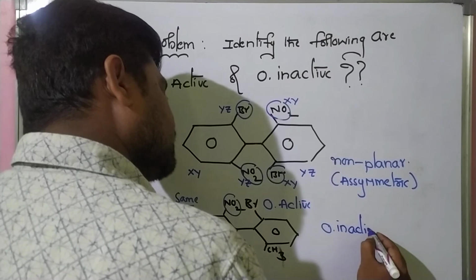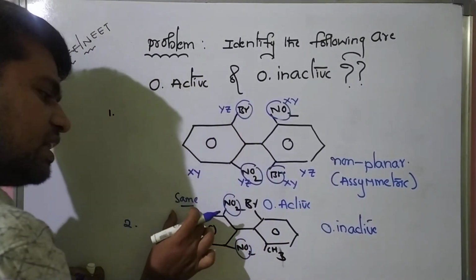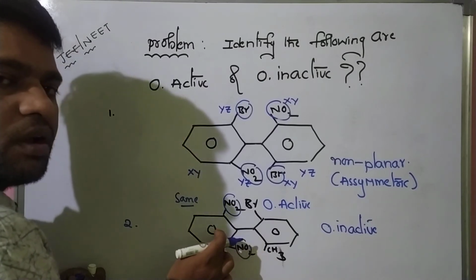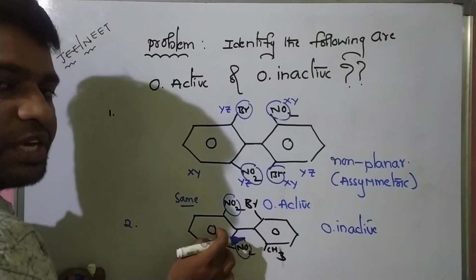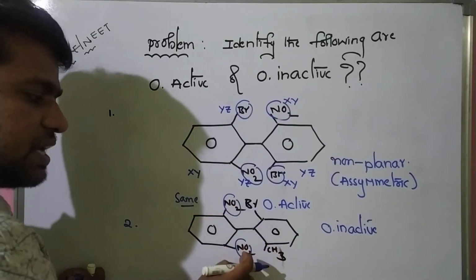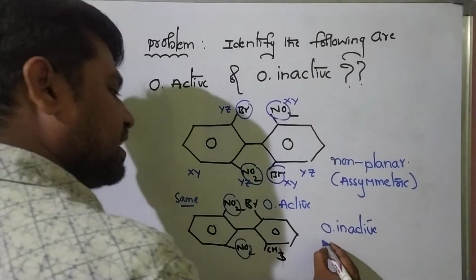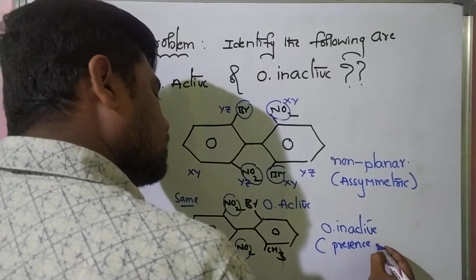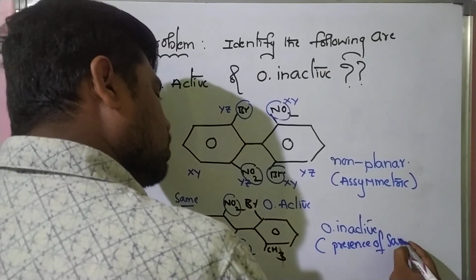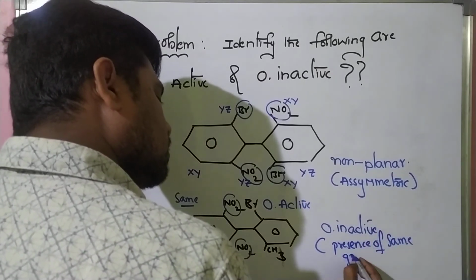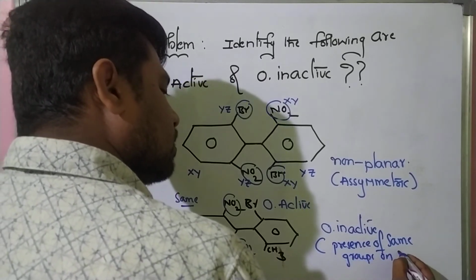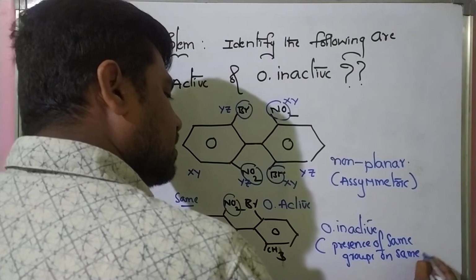Optically inactive. What is the reason? Because of the presence of the same groups on one benzene nucleus. So these groups are the same. Okay students, so the reason is the presence of the same groups on the same ring.